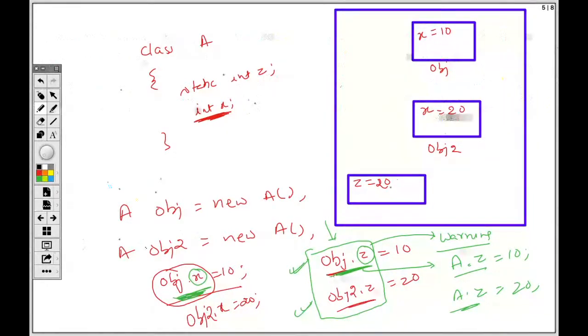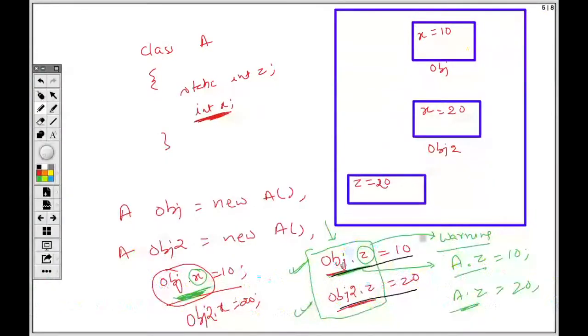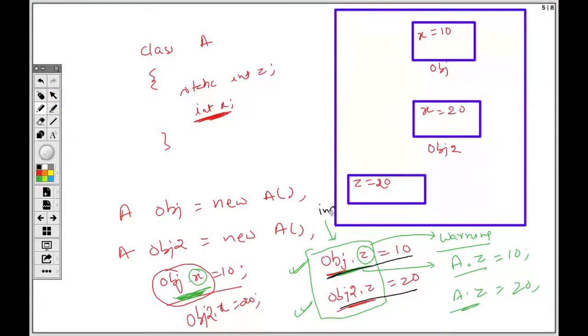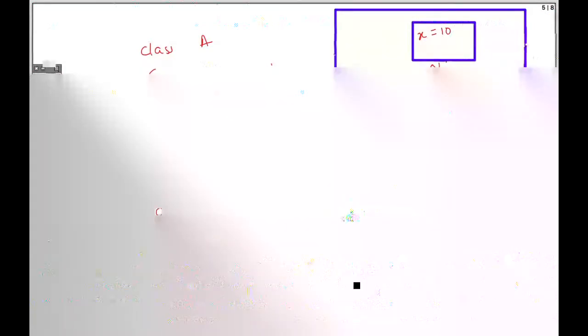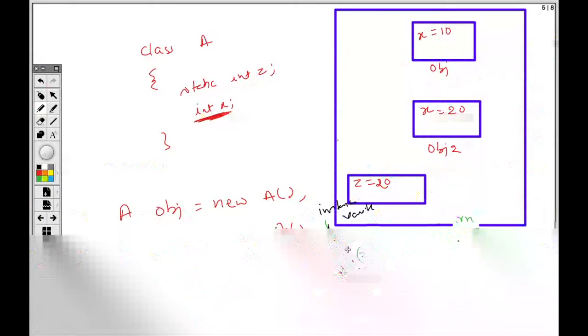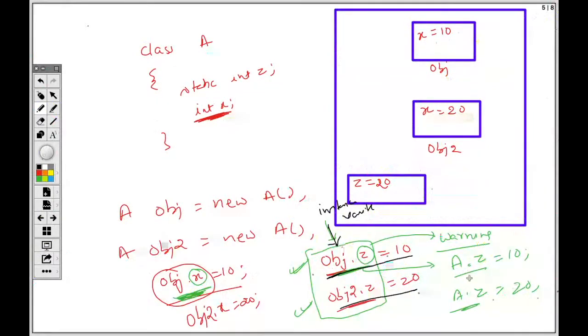Understand the difference. If I give you these two lines of code, you might be thinking that, okay, see, this is in small letters, and it is obj.z. It is an object, object.variable. So it should be an instance variable. It gives us this reflection that it should be an instance variable, but actually it is not. It is a class variable. That's why we should always use it like this, with the class name .z.